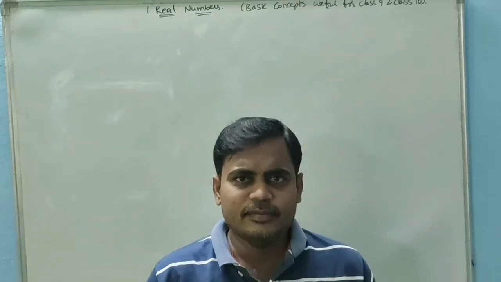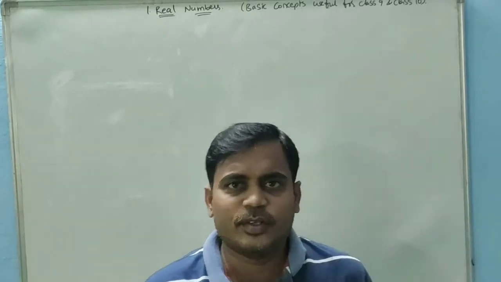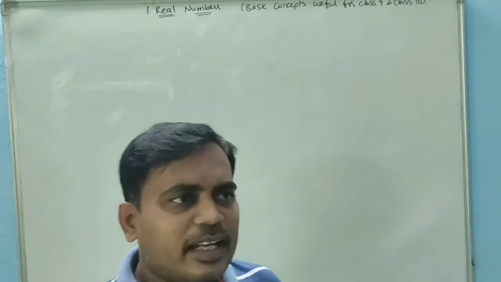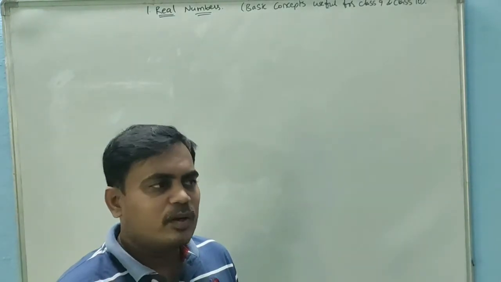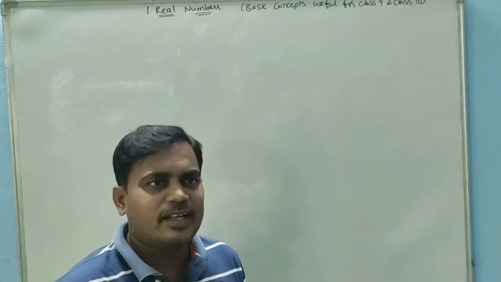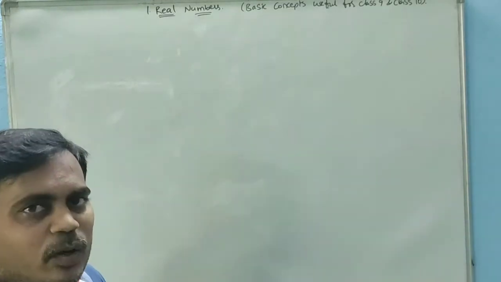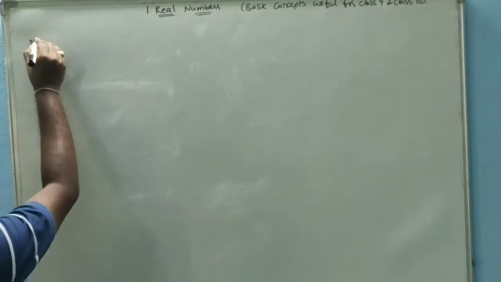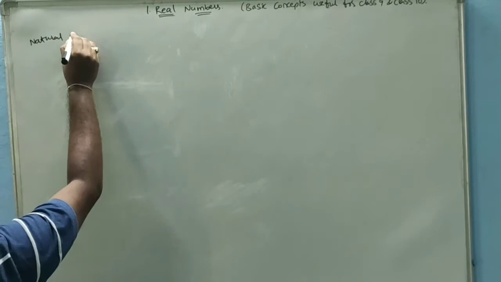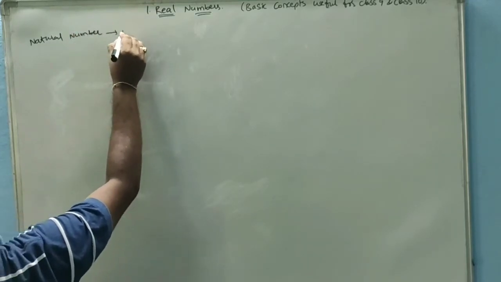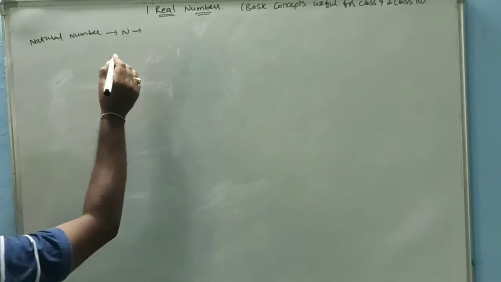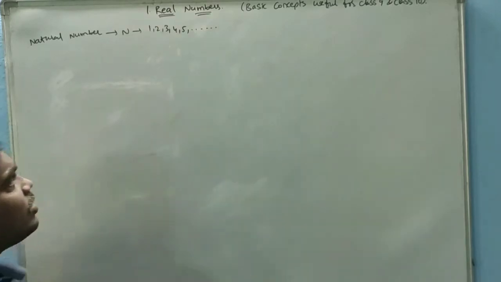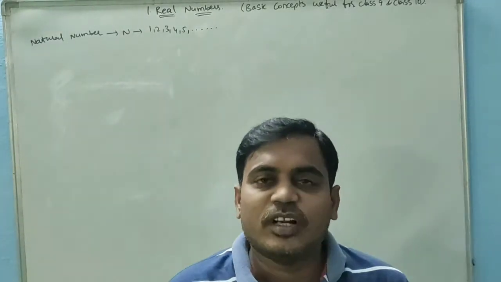Real numbers, basic concepts which are used in 9th class and 10th class. In the number system, real numbers are a very important topic. First, previously you learned natural numbers, whole numbers, and integers. The set of natural numbers is denoted with capital N, and the elements in N are 1, 2, 3, 4, 5 and so on. Daily counting numbers are called natural numbers.